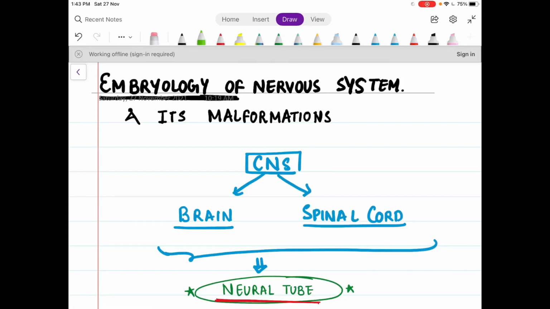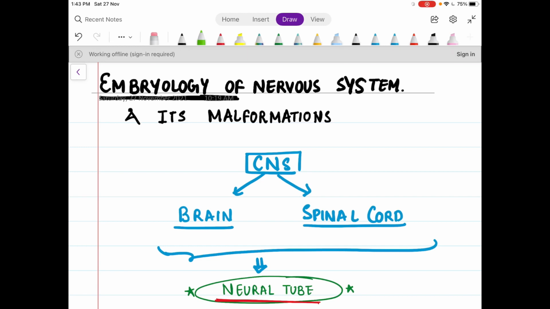Hi guys, today we are going to study the embryology of the nervous system and the various malformations which come along with it. For example, anencephaly, spina bifida, Arnold Chiari, Dandy Walker, holoprosencephaly. So let's not panic and let's get started.